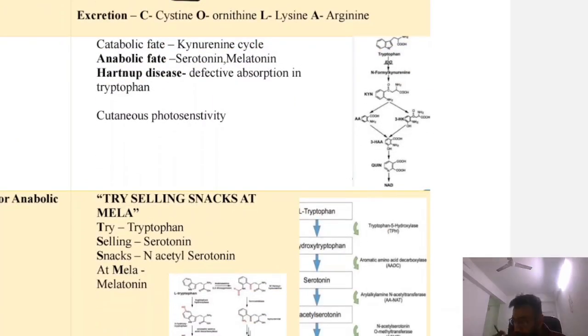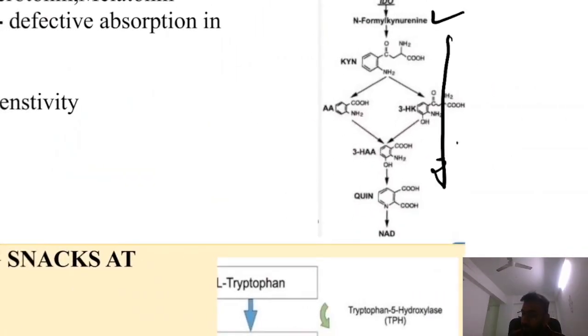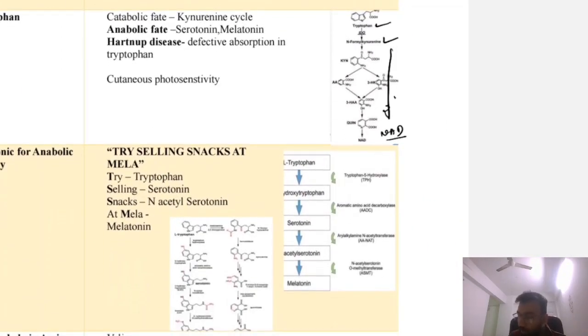Now tryptophan. Tryptophan has a catabolic fate as well as an anabolic fate. In the catabolic fate, it runs through the kynurenine cycle. Tryptophan is converted to N-formyl kynurenine, and it undergoes multiple steps, and finally it is converted to NAD. That is the catabolic cycle. Now what is the anabolic cycle?